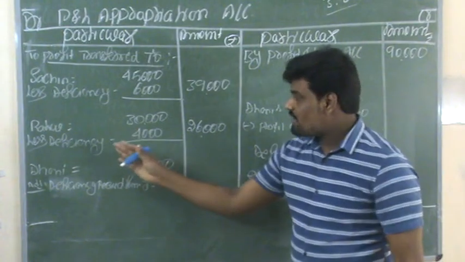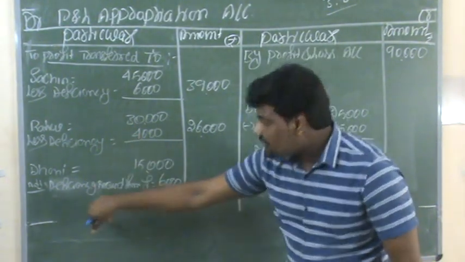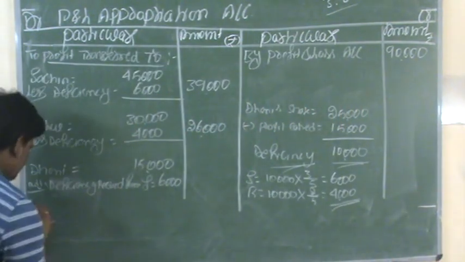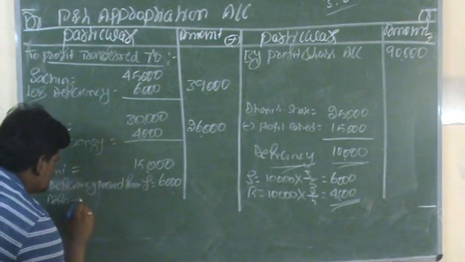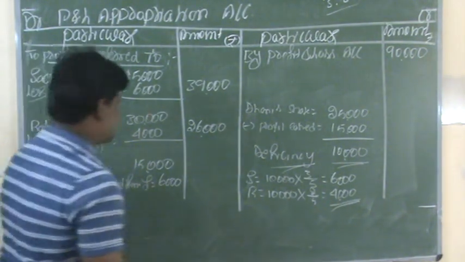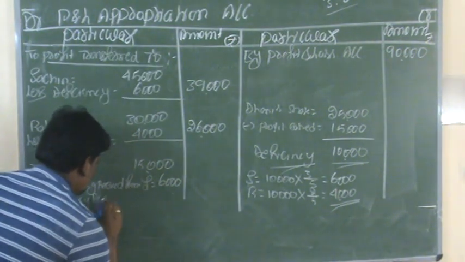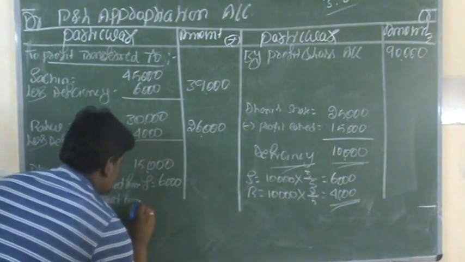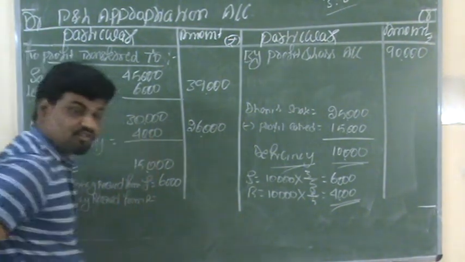Whatever profits were deficiency, we need to add to the new partner's account. Add deficiency received from Rahul. What is the deficiency amount? 4,000.